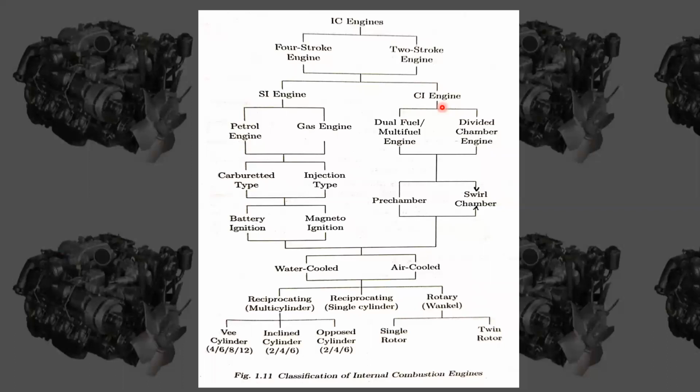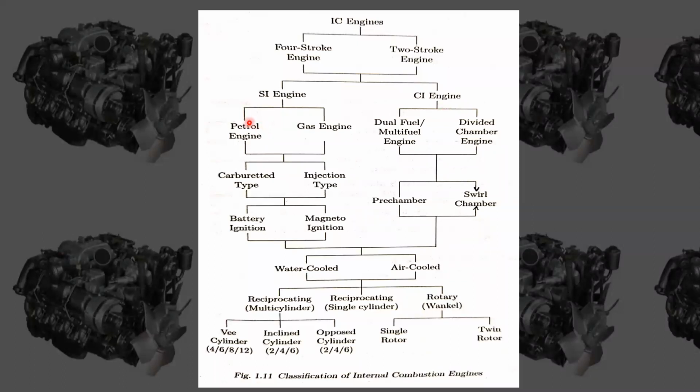CI means compression ignition. Because of the compression at a certain pressure and temperature, there is a self ignition, because the temperature reached the self ignition temperature of the fuel. That's why we call it a compression ignition engine. Also here the compression ratio is very high in CI engines, so the fuel is going to self ignite itself.